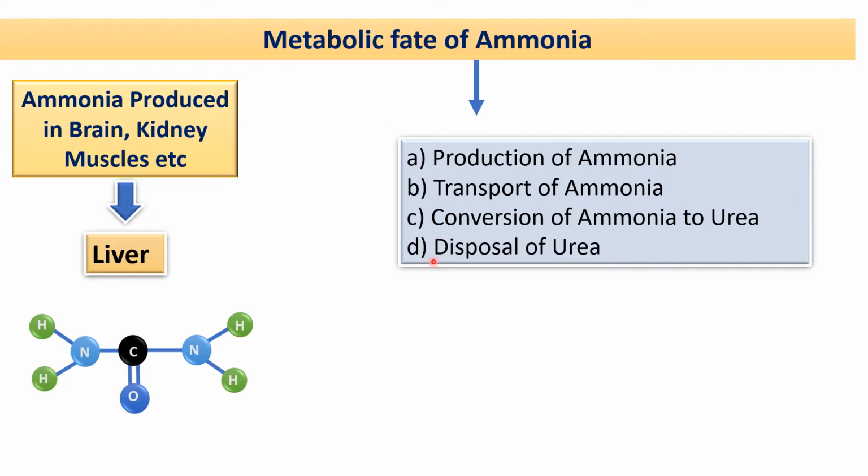First is the production of ammonia, how the ammonia is produced. The next one is the transport of ammonia, how the ammonia is transported. The next step is the conversion of ammonia to urea, and at the end, the disposal of urea. So first of all we will discuss the production of ammonia.